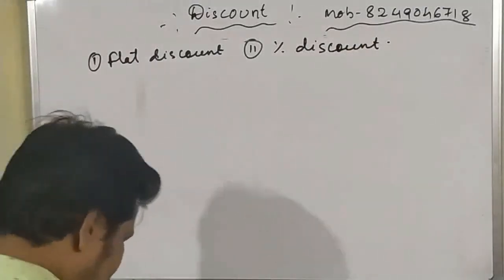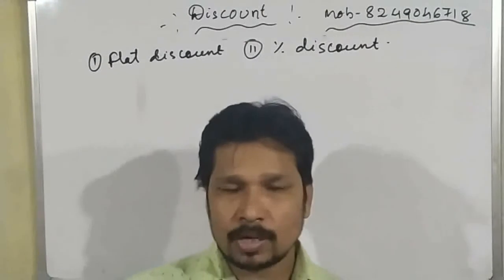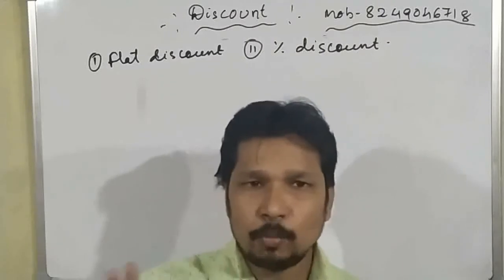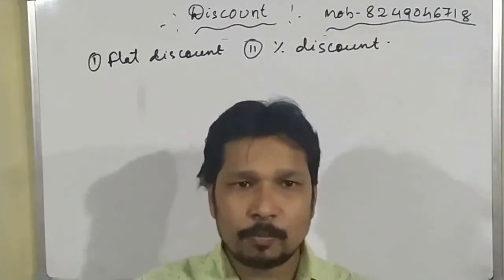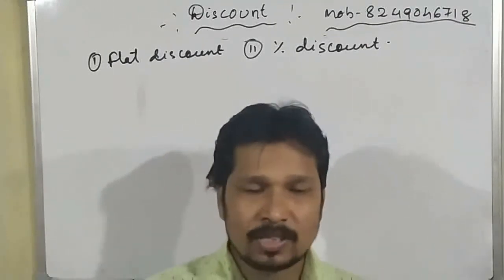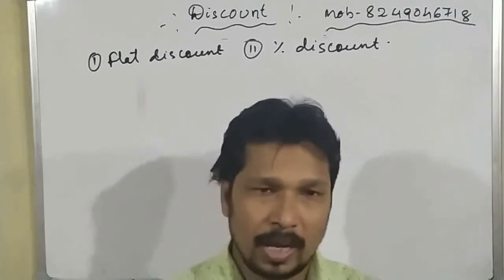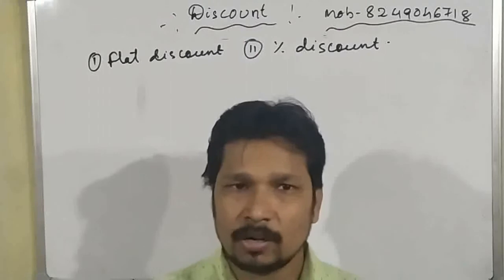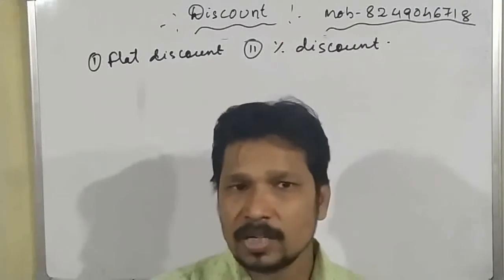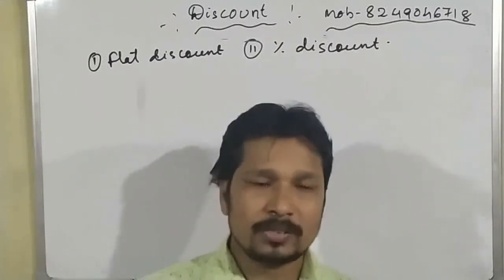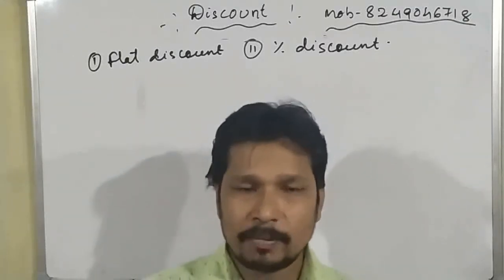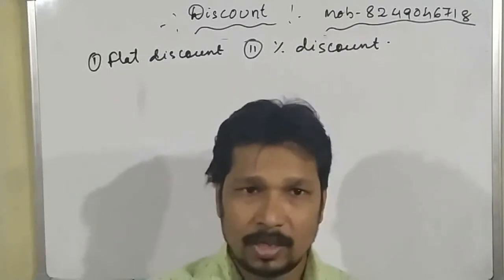Okay students, what is the meaning of flat discount? When we go to any mall, we can see that on some products it is written 10 rupees discount or 50 rupees discount or 100 rupees discount. This is known as a flat discount, that means the particular amount of the discount is already written on the product. And what is the percentage discount? If the percentage of discount is written on the product, like 5% discount, 10% discount or 20% discount, that is known as the percentage discount.